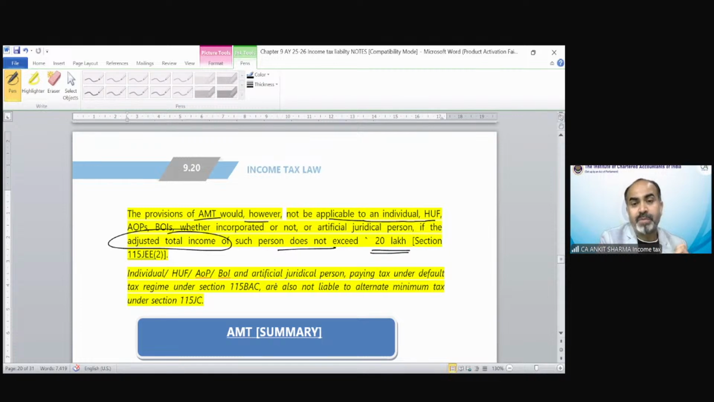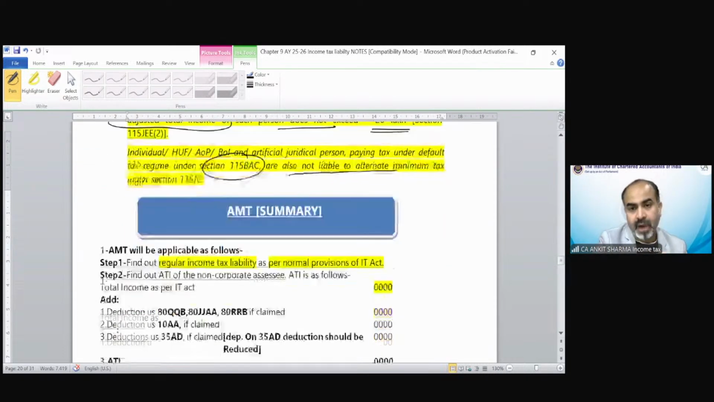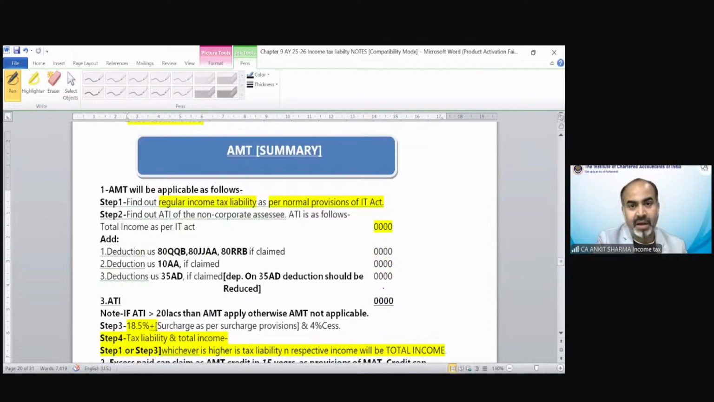Individual, HUF, AOP, BOI, AJP paying tax under the default tax regime under section 115BAC are also not liable to alternate minimum tax. So if you are going to pay tax as per section 115BAC, then AMT provisions would not be there. How to calculate ATI? I have made a summary and the details are after this.